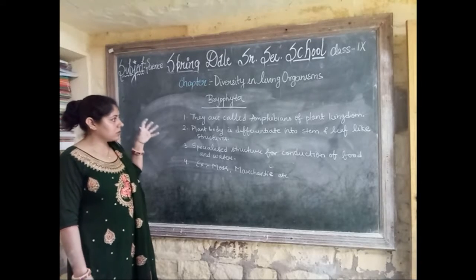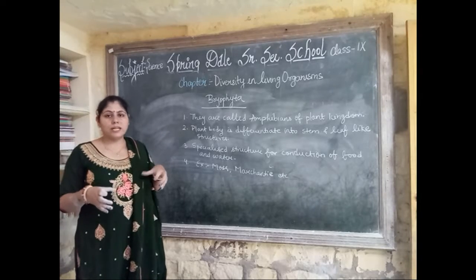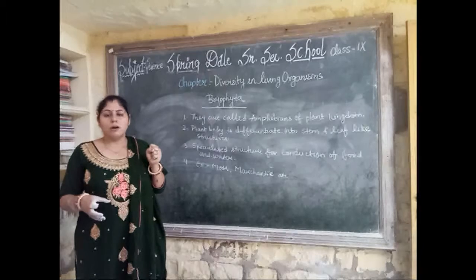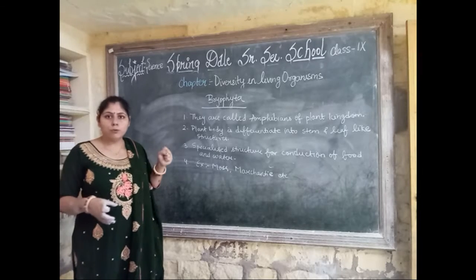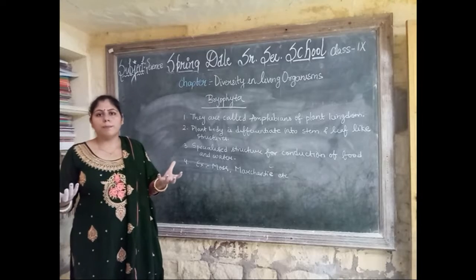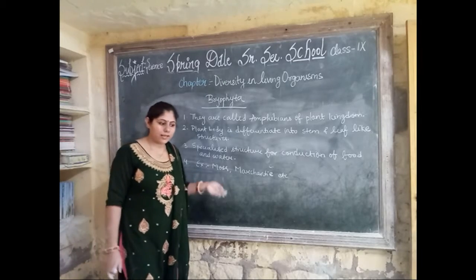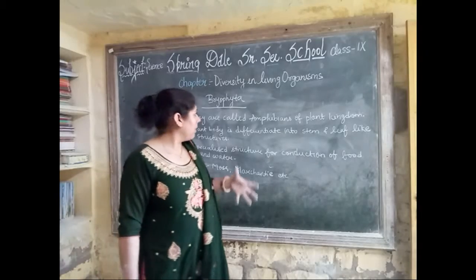The structure of the plant body is such that it can conduct water and food from the roots and transfer them to all parts of the plant. Examples are moss, Marchantia, etc. These are the types of Bryophyta.